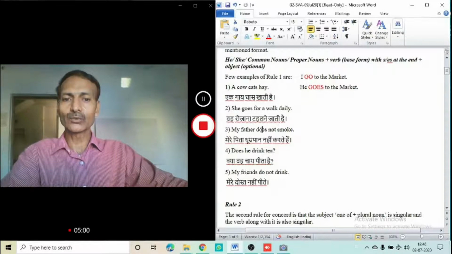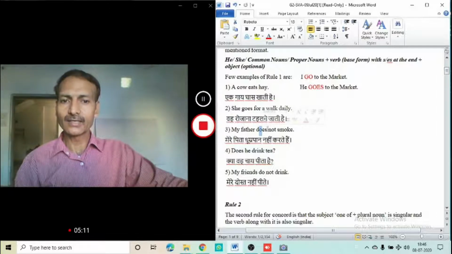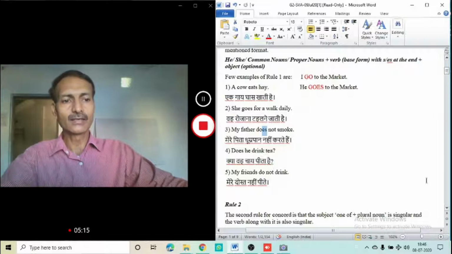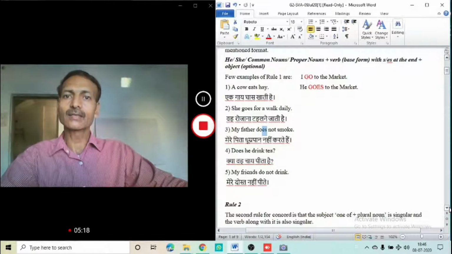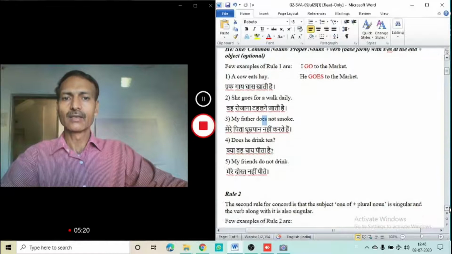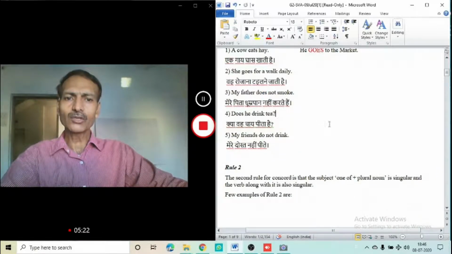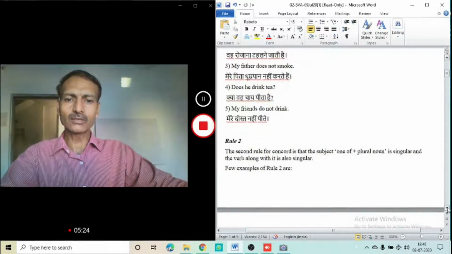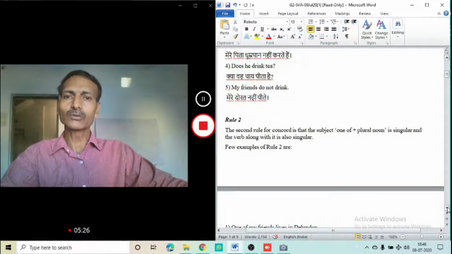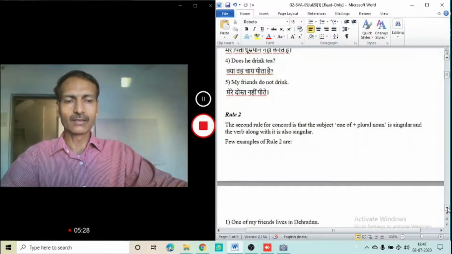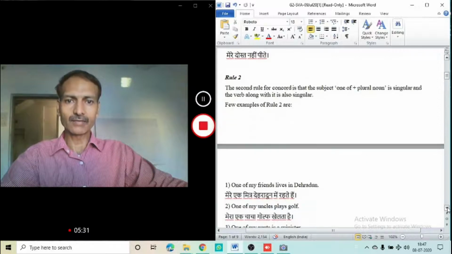Does has the root word do. Do ends with O. So this O is a vowel and ES will be used at the end of this verb, ES. That way you can understand how we understand the subject verb agreement. This is very important for everyone, my dear students, because sometimes students make a lot of mistakes in speaking, writing, and when they express this language.